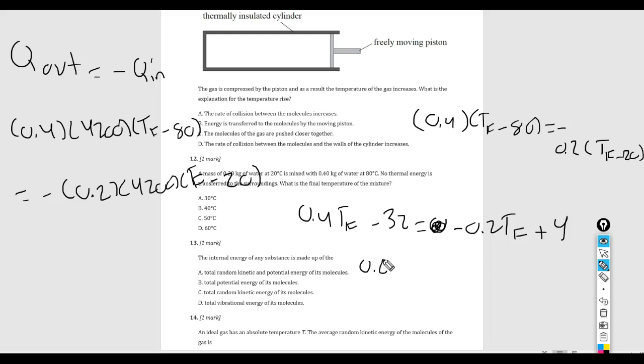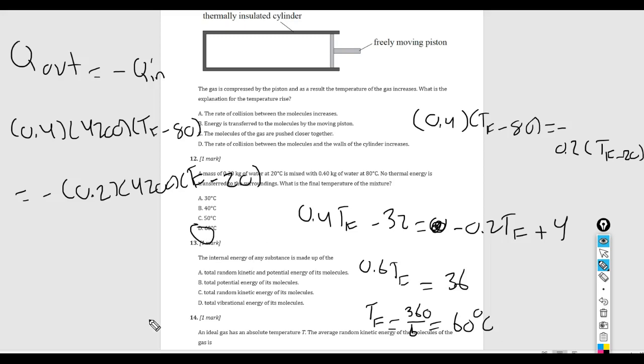Alright, so I get 0.6 TF equals 36. And so TF, if you think of 0.6 as 6 over 10, then we get essentially 360 over 6, which is 60 degrees Celsius. So the answer is D.